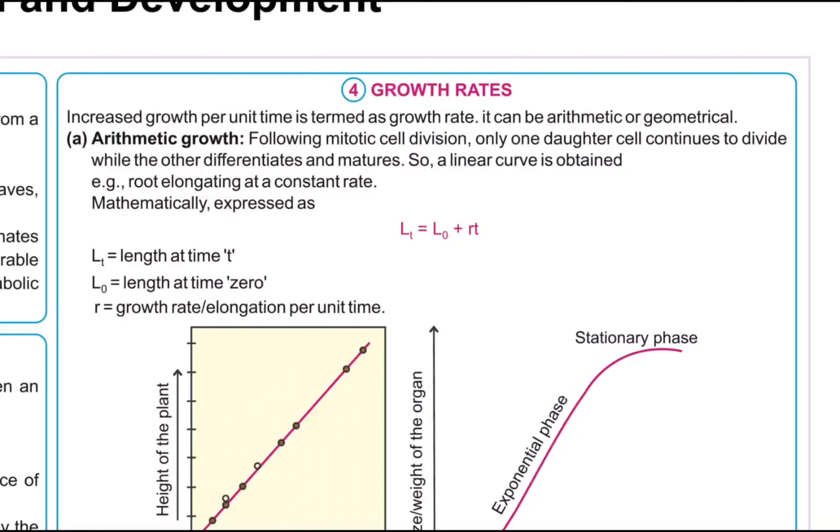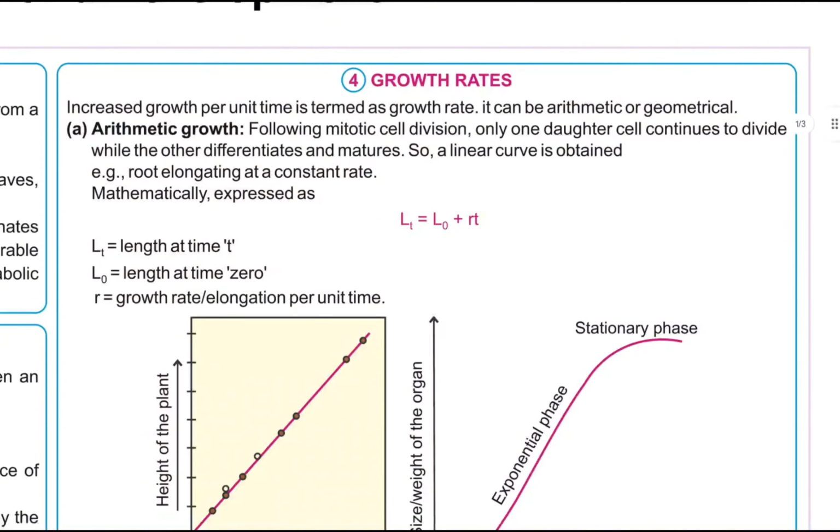Growth rates. Increased growth per unit time is termed as growth rate. It can be arithmetic or geometrical. Arithmetic growth. Following mitotic cell division, only one daughter cell continues to divide while the other differentiates and matures, so a linear curve is obtained. Example: root elongating at a constant rate, mathematically expressed as Lt = L0 + rt. Lt is the length at time t, L0 is the length at time 0, r is the growth rate or elongation per unit time.